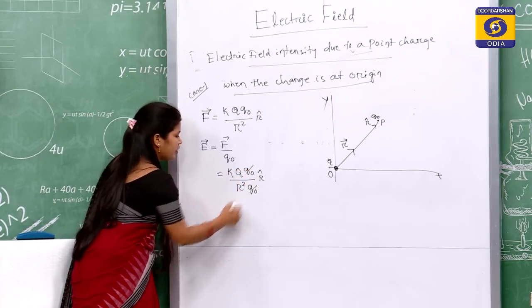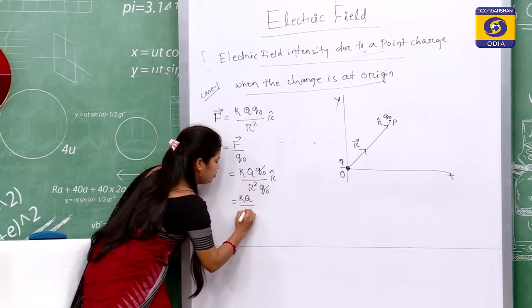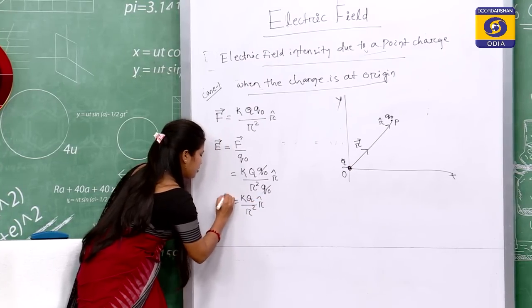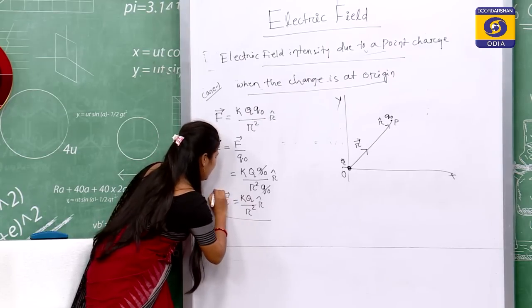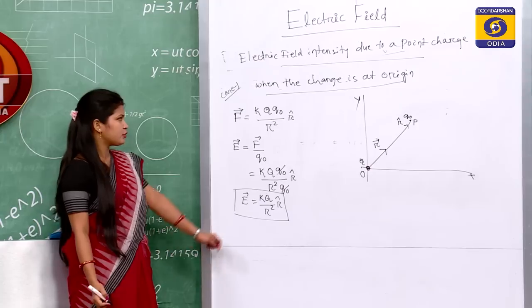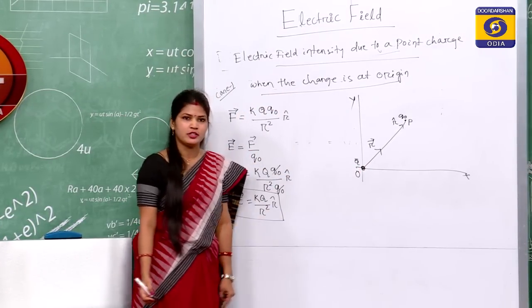Cancelling q0, we get KQ upon r square r cap. This is the expression for electric field intensity due to a point charge when it is at origin.